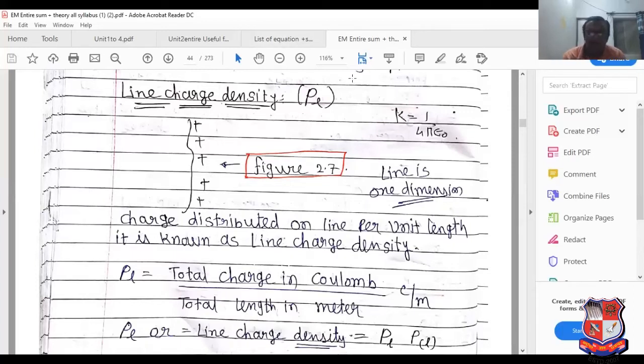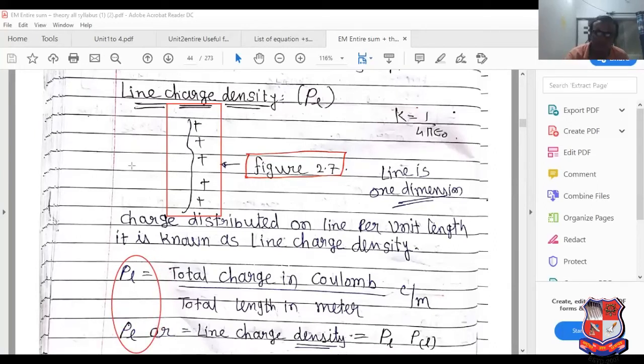See, this is the entire line on which charge can be distributed. See this line very carefully, along which charge is distributed over the entire line. So it is considered as rho L.